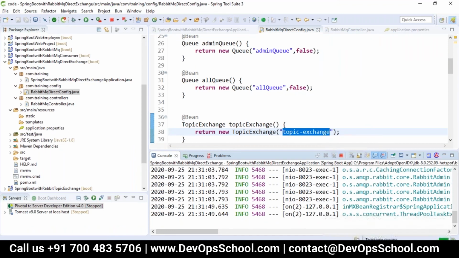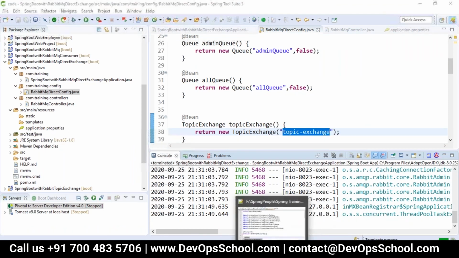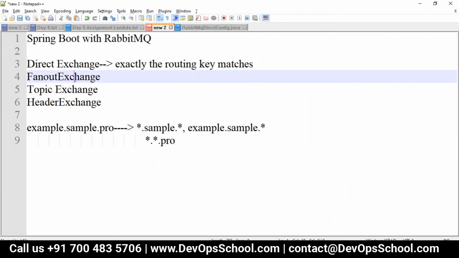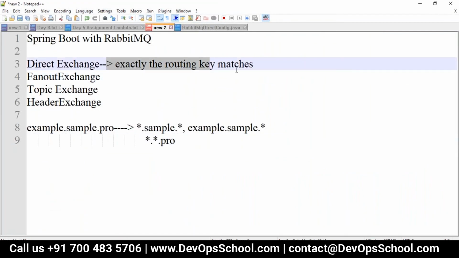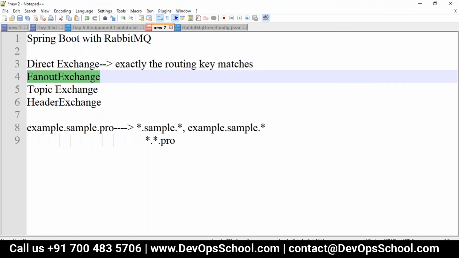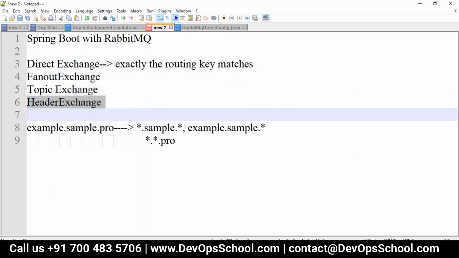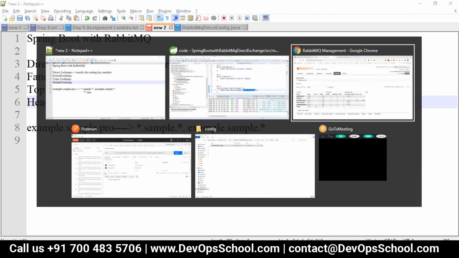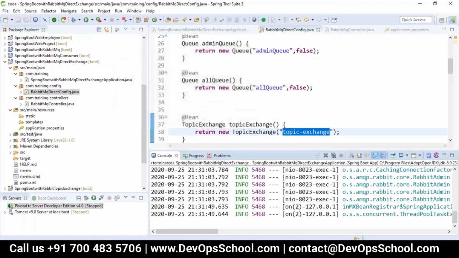So basically all exchanges do the same job, with only the differences which we have discussed here. If the routing key matches exactly, then it is direct. Fan out means it ignores the key, so it goes to all. Header means it will check what header messages you are sending, and based on that the header exchange will happen. This is how the messaging will be published and how we'll be able to consume it.